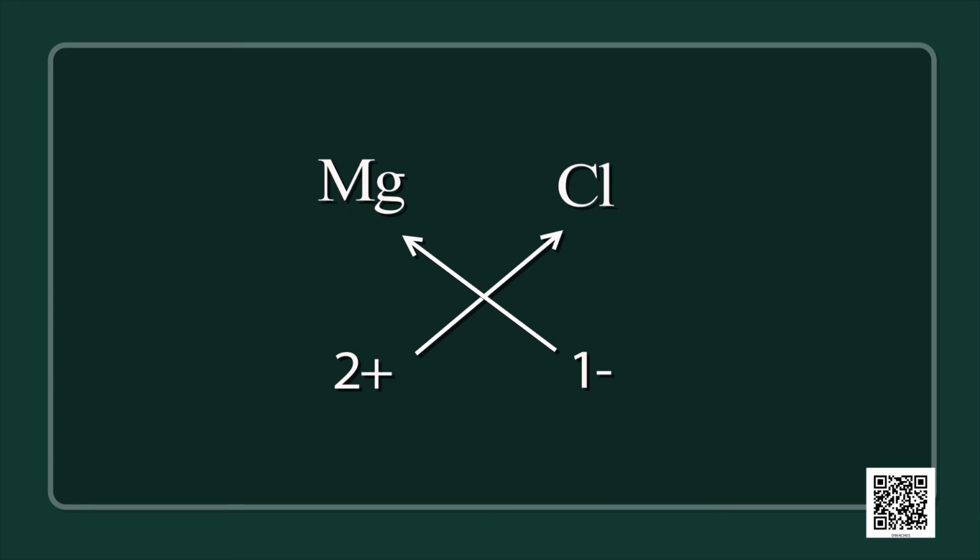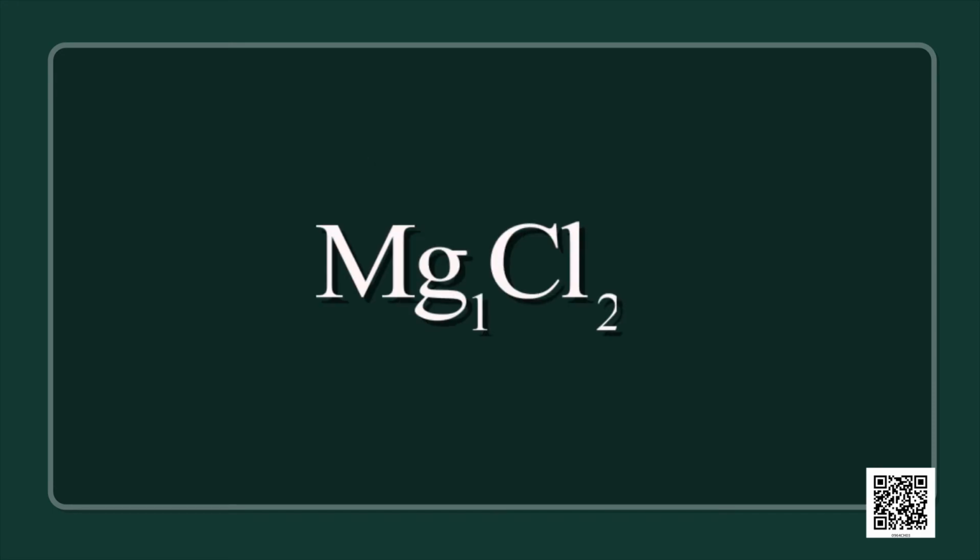After crossover, we will write Mg1 and Cl2. Let us remove 1 as it shows one atom of magnesium, so we need not write it. Here we have the formula MgCl2. That is, the formula for magnesium chloride is MgCl2. Let us take one more example.